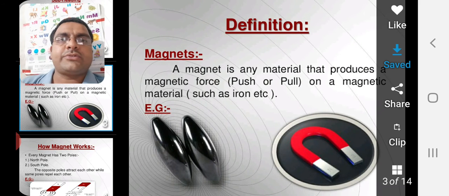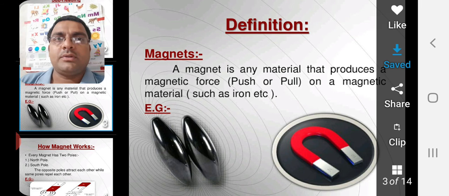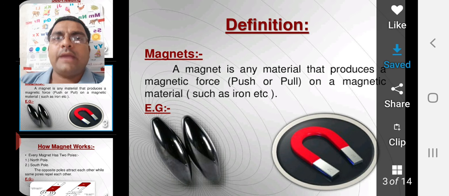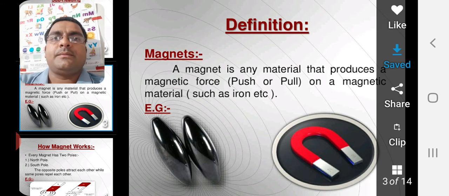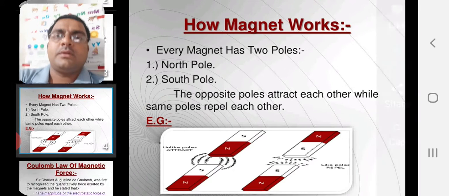Now let us first of all discuss the definition of a magnet. A magnet is any material that produces a magnetic force, that is called attraction. We can say push or pull. It means if you take a magnet to iron, it will attract it towards itself. That is called the attraction property of a magnet.